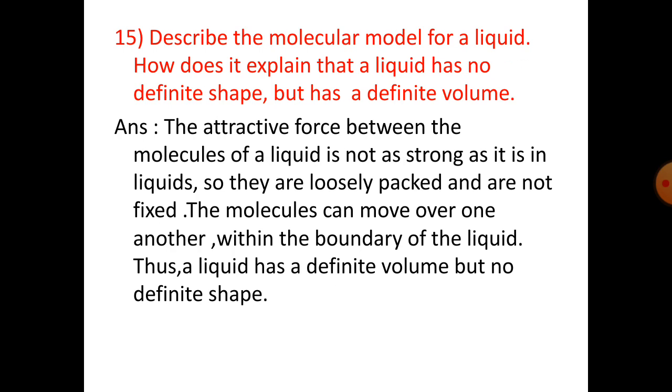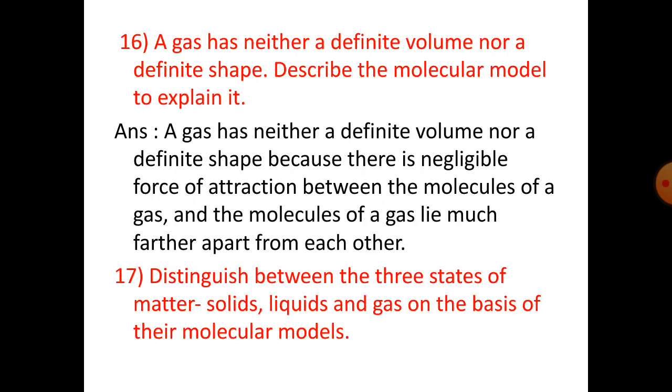Number 15. Describe the molecular model of a liquid. How does it explain that a liquid has no definite shape but has a definite volume? The attractive force between the molecules of a liquid is not as strong as it is in solids. So, they are loosely packed and are not fixed. The molecules can move over one another within the boundary of the liquid. Thus, a liquid has a definite volume but no definite shape.